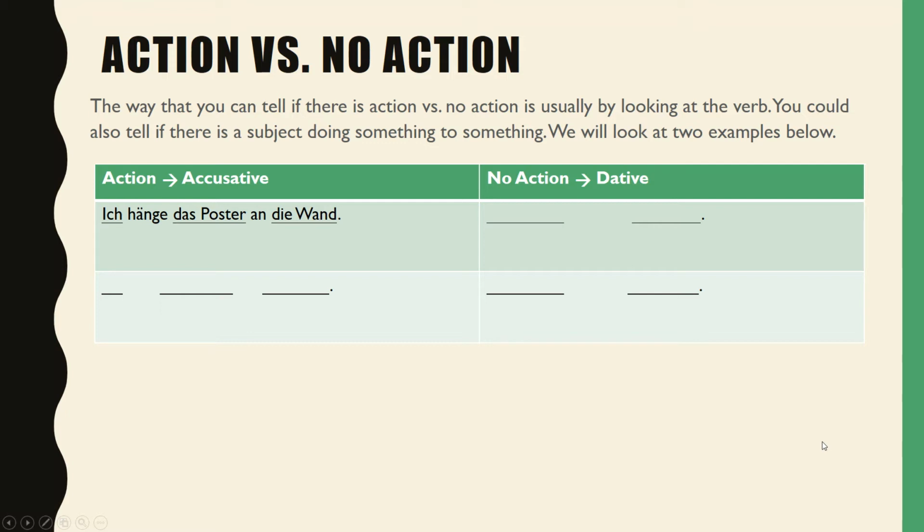Ich hänge das Poster an die Wand. Ich is the subject and nominative. Das Poster is the direct object and accusative. Die Wand is accusative because there is action and one of our special prepositions. The sentence means I hang the poster on the wall. You can tell that there is a person doing something to something.